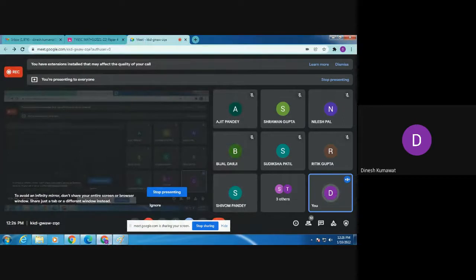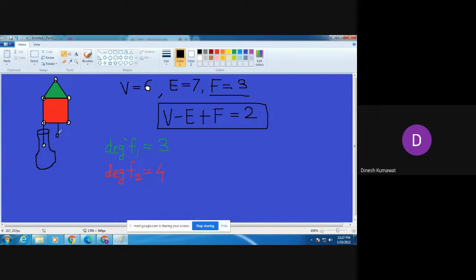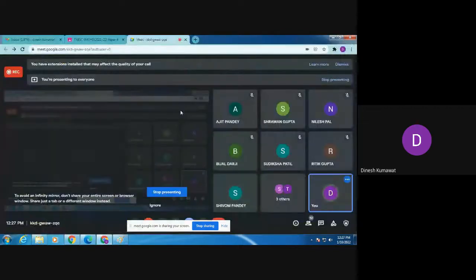So if I slightly modify this graph, then tell me, this becomes what? Now you can see this is the rocket which we are using in Diwali. Okay, forget about it.